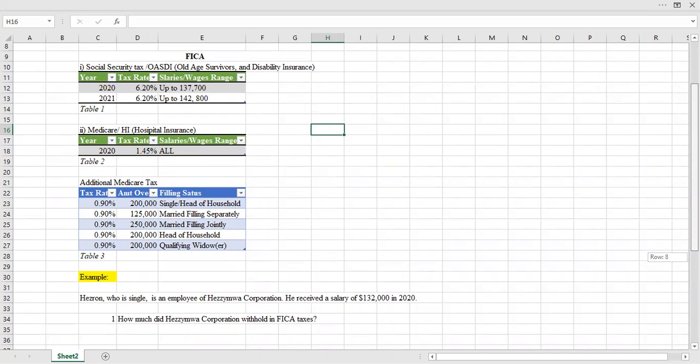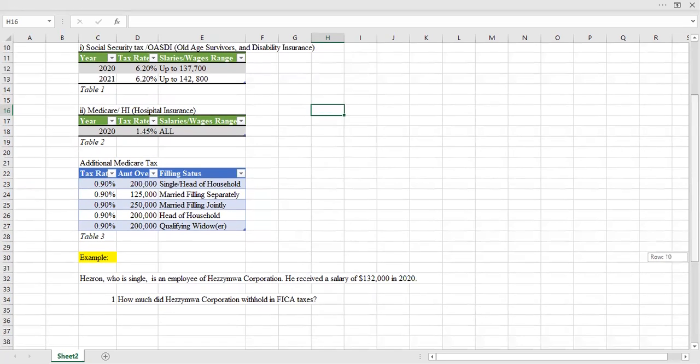So for the year 2020, from Table 1, the tax rate is 6.20% for an amount of income of up to $137,700. But the income that Hezron made is below the threshold amount for the Social Security tax. So he is going to pay Social Security tax on all this income of $132,000.